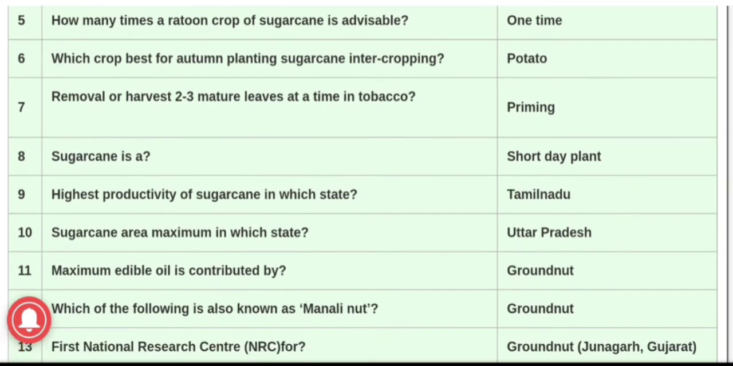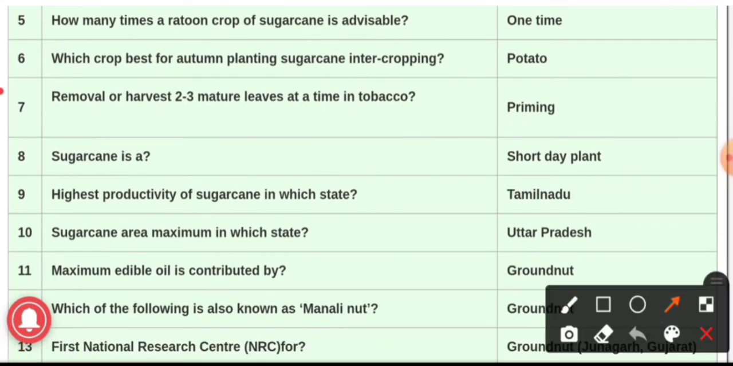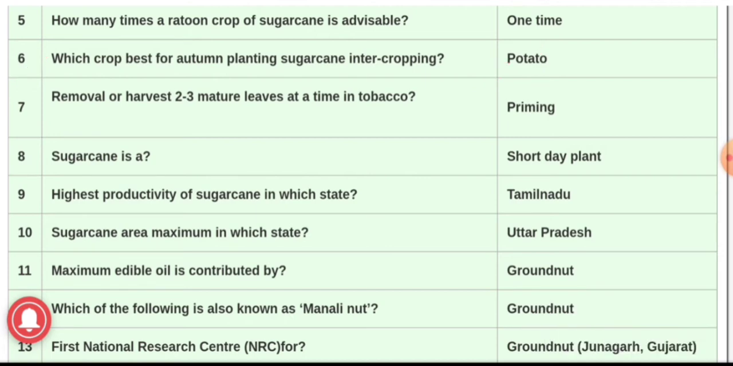Which crop is best for autumn planting sugarcane in intercropping? And the answer is potato. Potato is the crop which is best for autumn planting with regard to sugarcane intercropping. Question number 7.